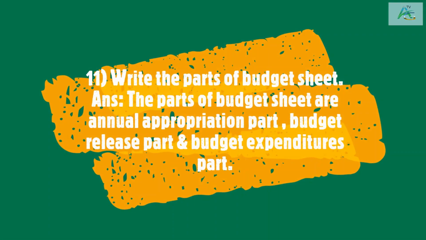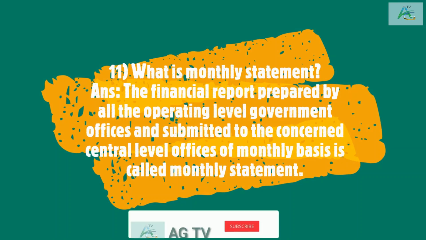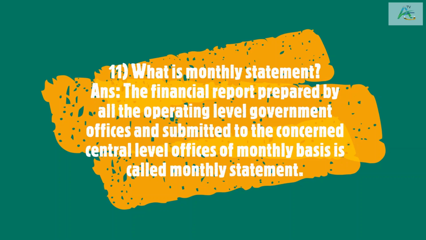Write the parts of Budget Sheet. The parts of Budget Sheet are Annual Appropriation Part, Budget Release Part and Budget Expenditures Part. What is Monthly Statement? The financial report prepared by all the operating level government offices and submitted to the concerned central level offices on monthly basis is called Monthly Statement.